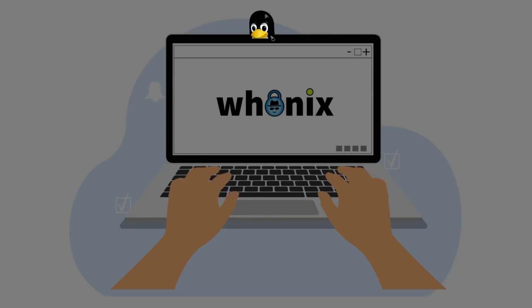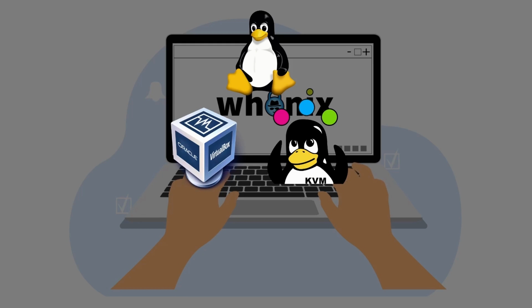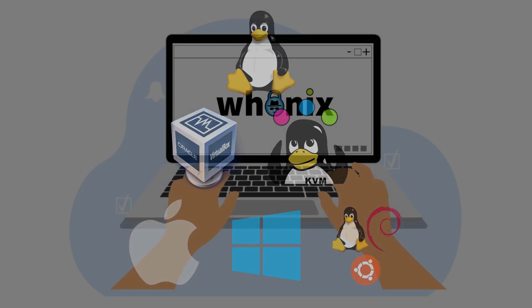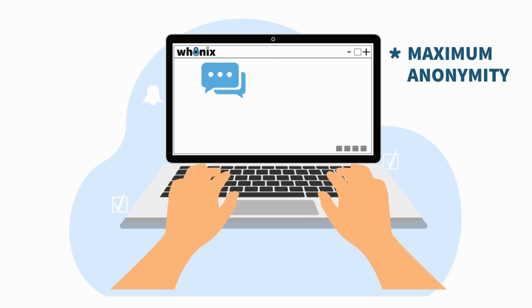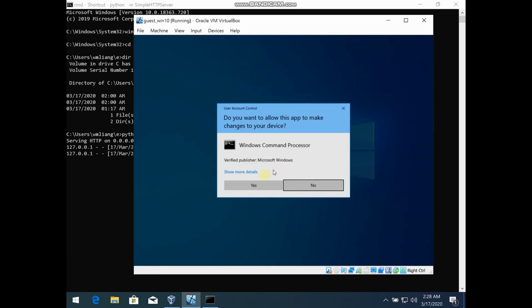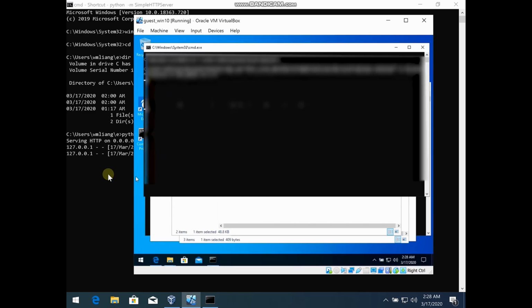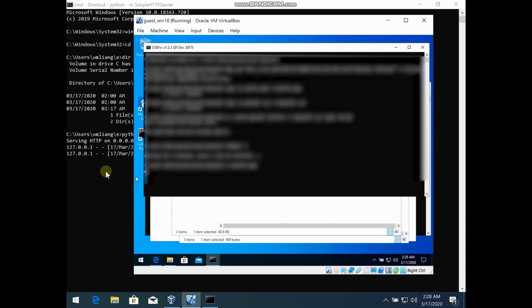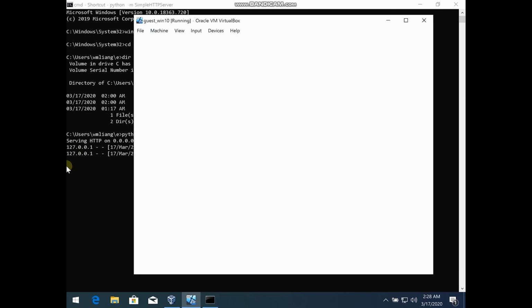And there are lots of great virtualization systems, but Whonix only supports KVM and VirtualBox, so you can't use like Hyper-V or VMware. You have to use KVM and VirtualBox. Companies like Red Hat, Google, and Amazon have a vested interest in preventing people from escaping virtual machines and doing harm to their users in their data centers.